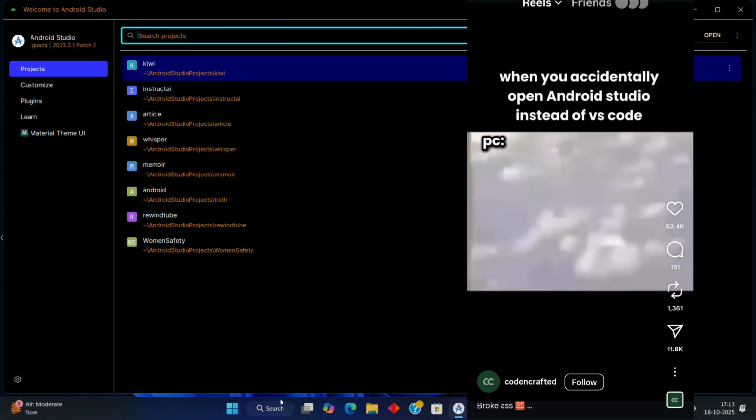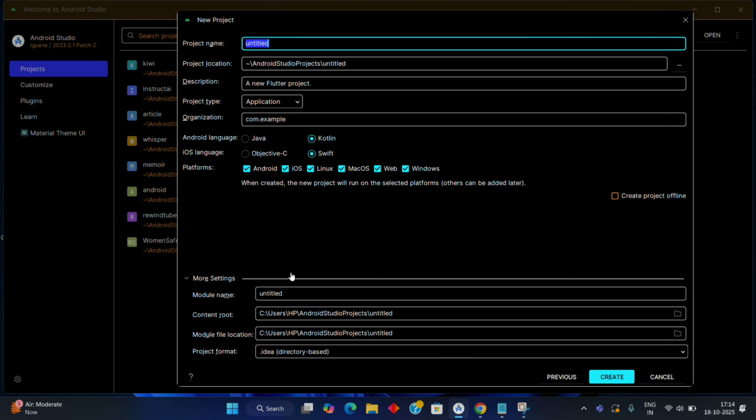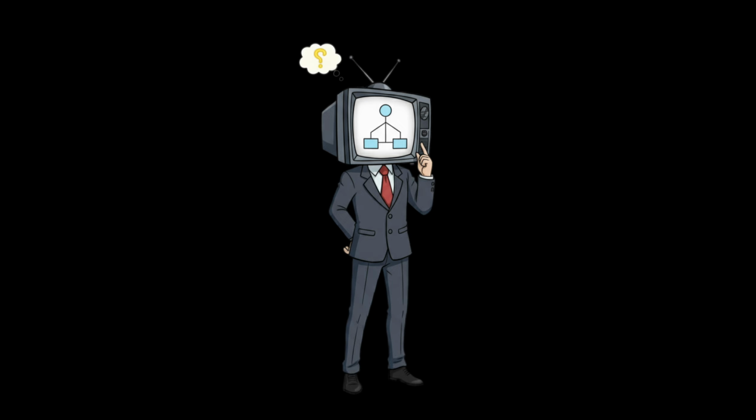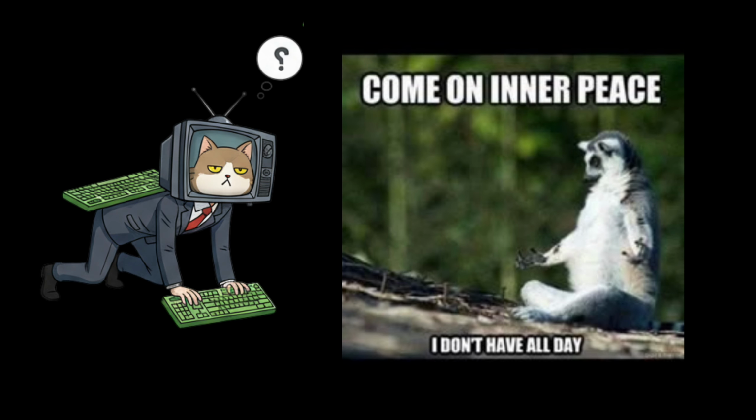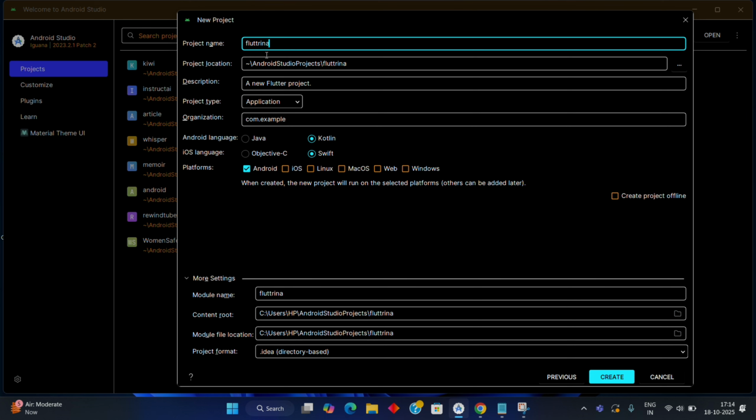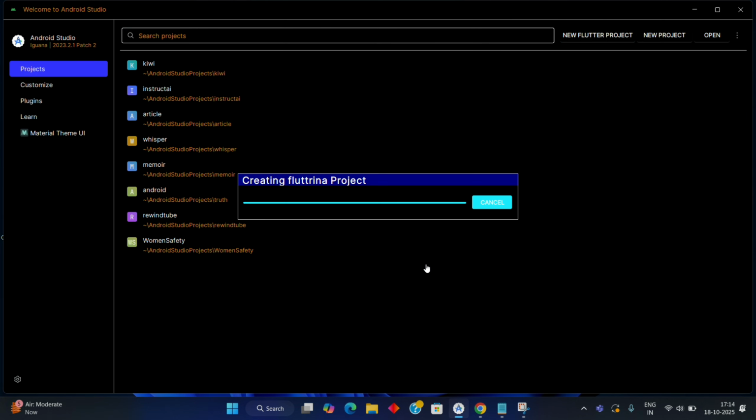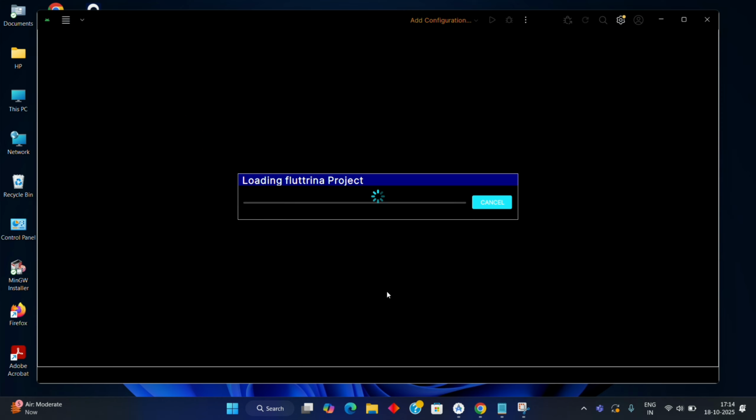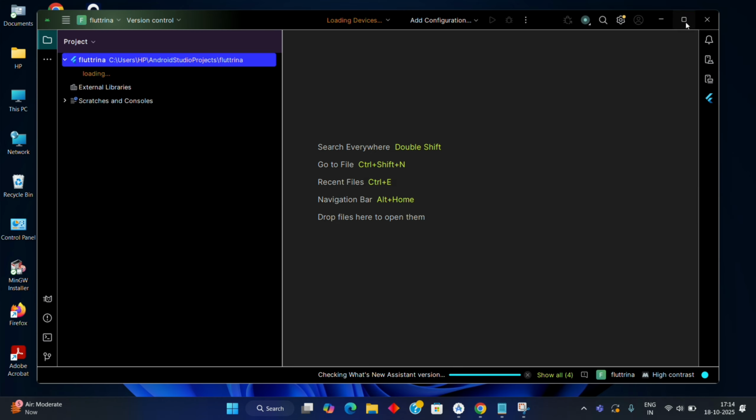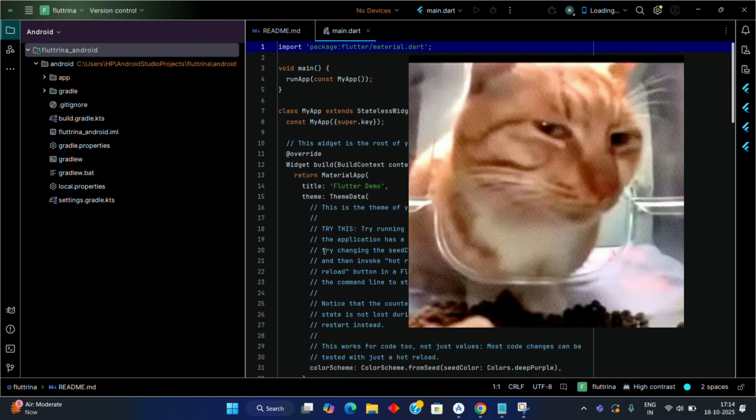I opened Android Studio, clicked New Flutter Project, and just stared at the screen like, what do I even name her? After 30 seconds of deep emotional reflection and 2 brain cells fighting, I went with Fluttrina because emotionaldamage.app was already taken. I hit Create Project. Flutter did its usual magic trick. Everything worked, and that's when I knew something was wrong.